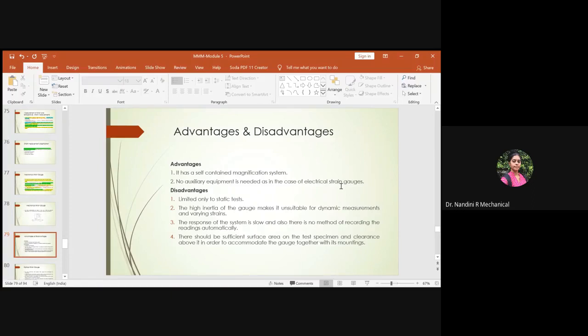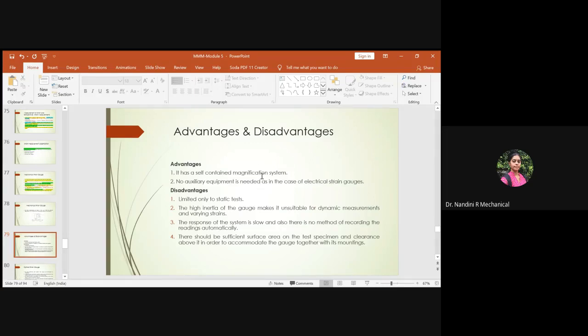We have the other classification of strain gauges, the electrical ones, which usually need an auxiliary system in order to run the device, but in this case it is not needed because it is self driven and has a magnification system embedded in it.